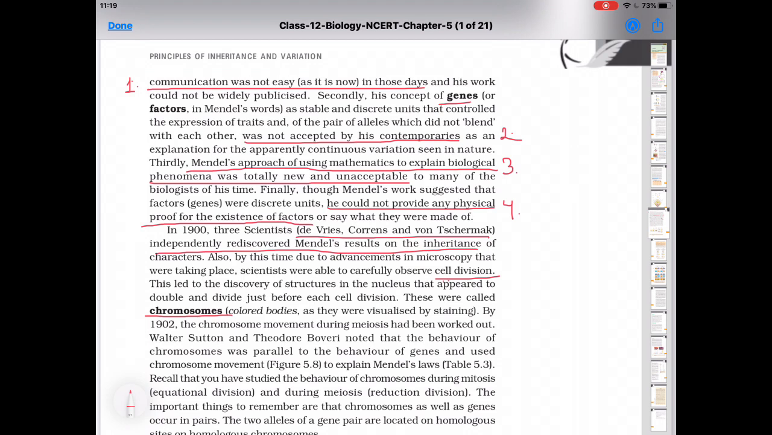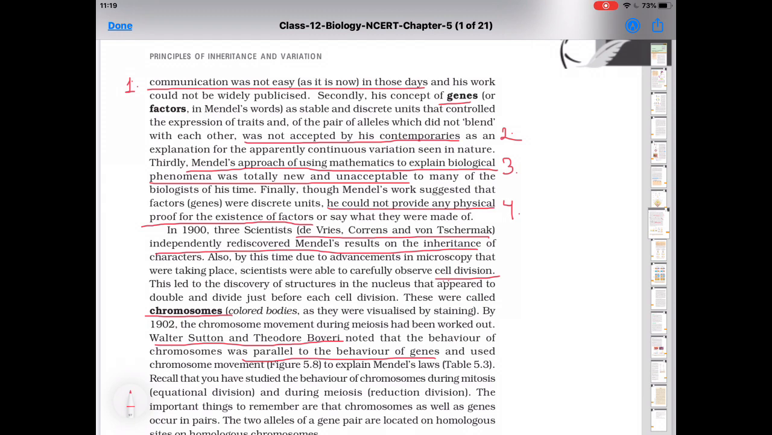Then Walter Sutton and Theodore Boveri. Learn this name, Sutton and Boveri. Full names are Walter Sutton and Theodore Boveri. They noted that the behavior of chromosomes was parallel to the behavior of genes. Sutton and Boveri noted that the behavior of chromosomes and the behavior of genes were parallel to each other.